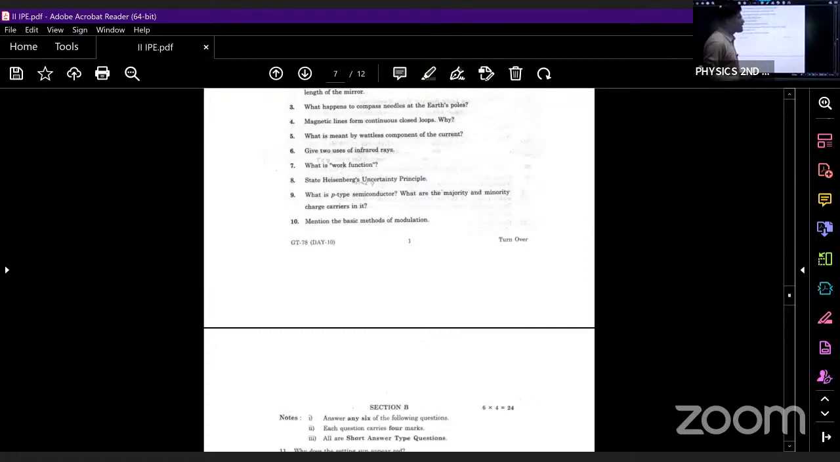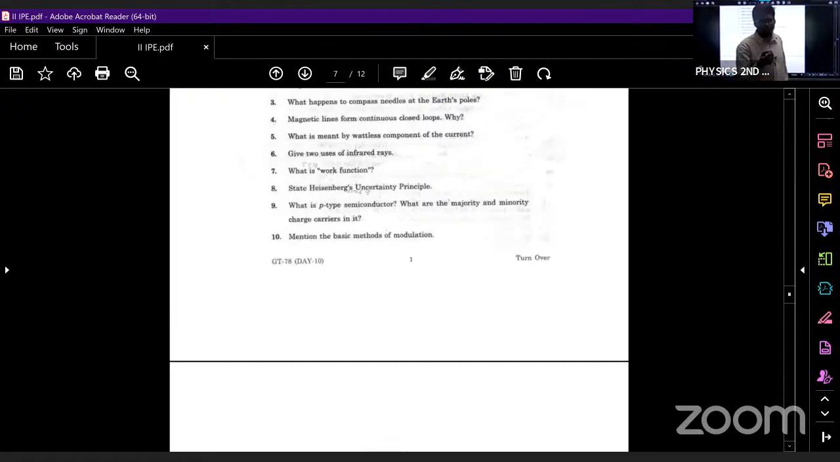Give two uses of infrared rays. We know that infrared rays are used in TV remotes as well as pain therapy. Next, what is the work function? What is the definition for work function? Minimum energy required to remove an electron from a metal surface is defined as work function. What is the next question? State Heisenberg uncertainty principle. This question also we have discussed. What is the statement for Heisenberg uncertainty principle? It is impossible to determine both the position and momentum of a particle simultaneously, at the same time.